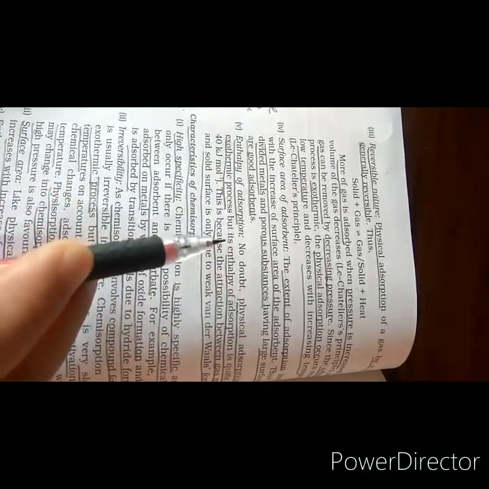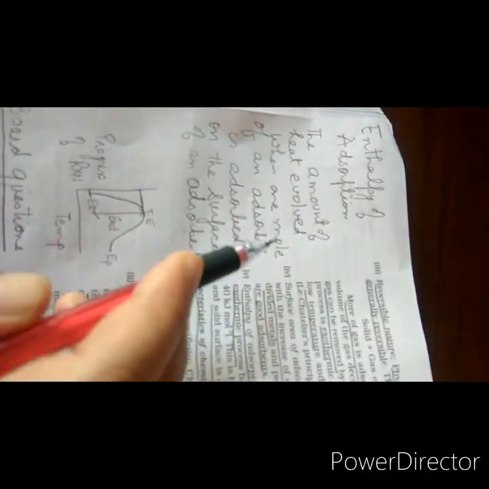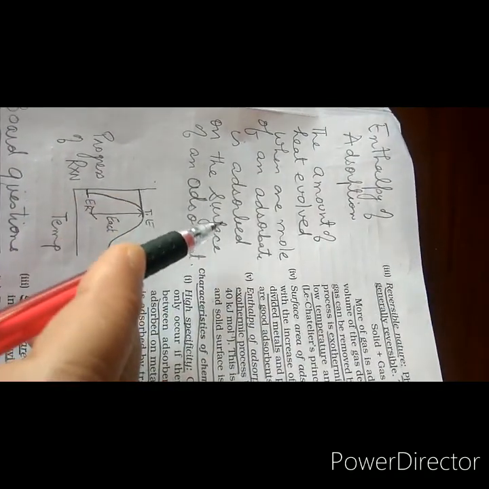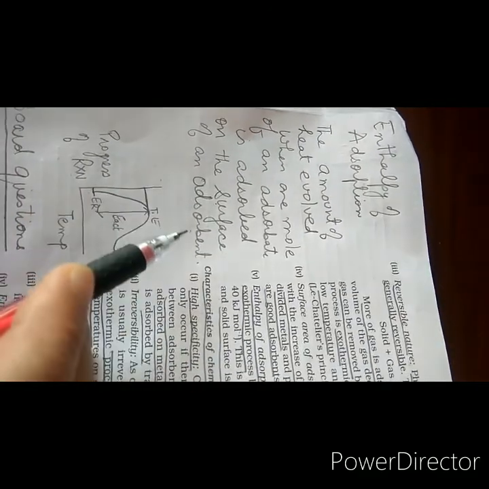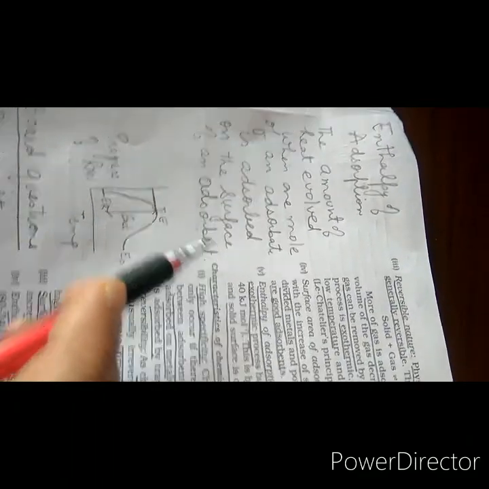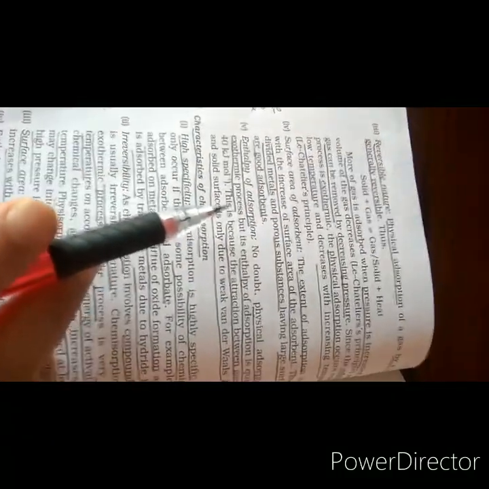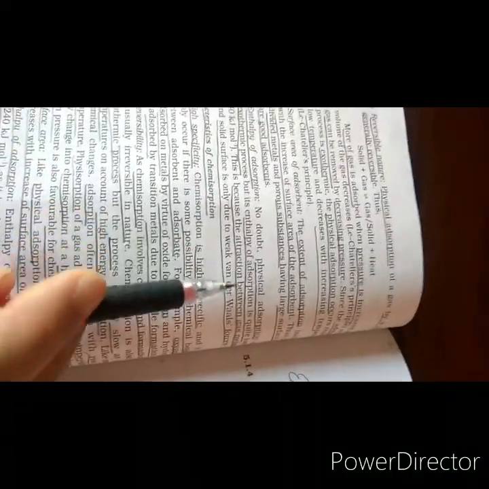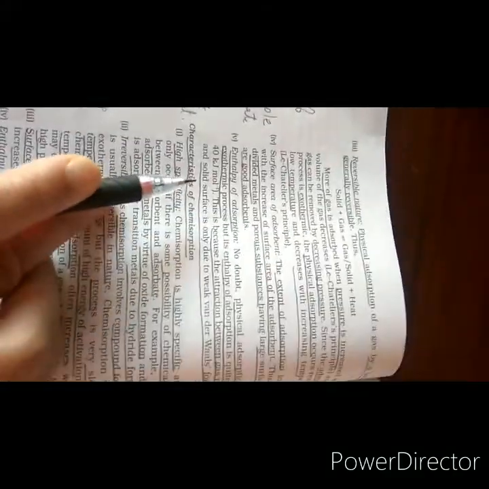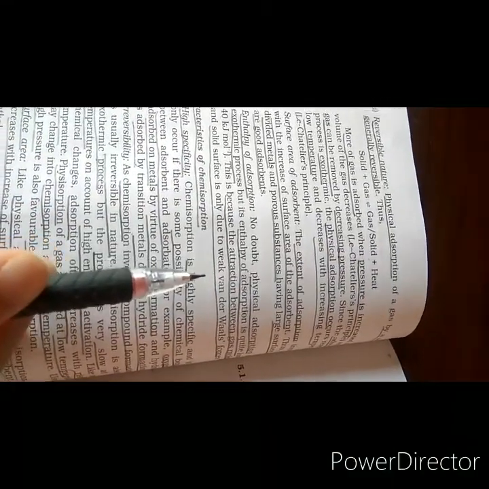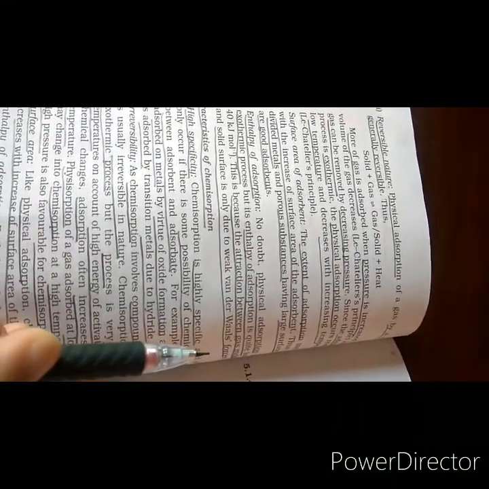Then enthalpy of adsorption. Now let us discuss enthalpy of adsorption. It is the amount of heat evolved when 1 mole of an adsorbate is adsorbed on the surface of an adsorbent. Though physical adsorption is an exothermic process, the enthalpy of adsorption is not very high. It is of the order of 20 to 40 kilojoule per mole. This is because of the involvement of weak van der Waals forces.